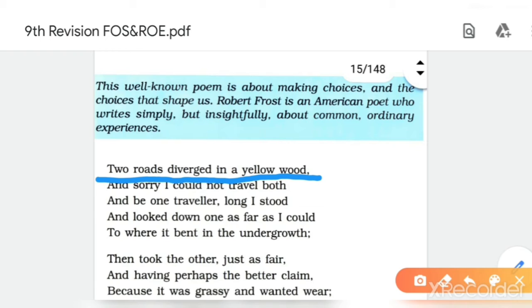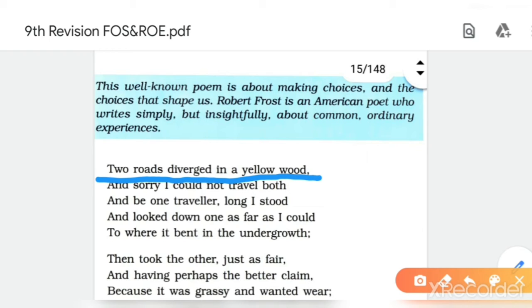This line is given. Now give me the answer. Which figure of speech is it? Guess the answer. You cannot give the answer to me in this video lecture. Okay, guess the answer. Which figure of speech is it?